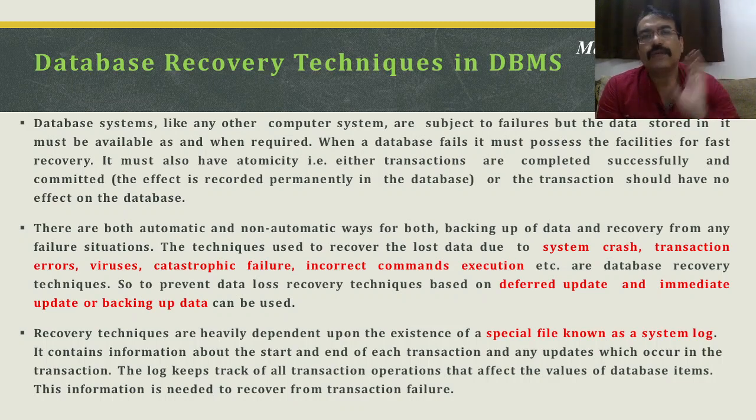Second is to go for immediate update. As and when the transactions are making the changes, go on reflecting them immediately so that there will be no conflict, no need for recovery, and a lesser chance of failure, or even if failure is there, a lesser chance of damage. As and when the transaction is executing and making changes, go on reflecting them simultaneously. This is immediate update.